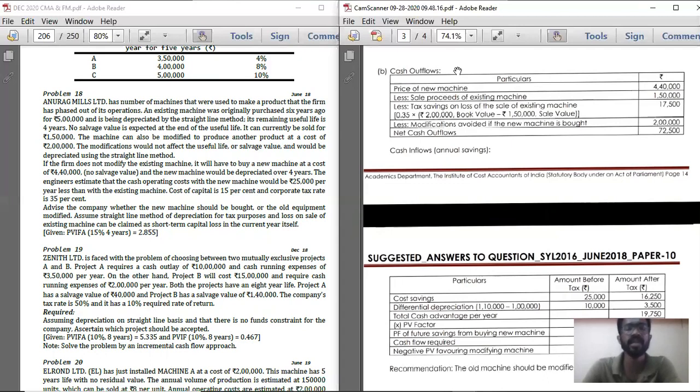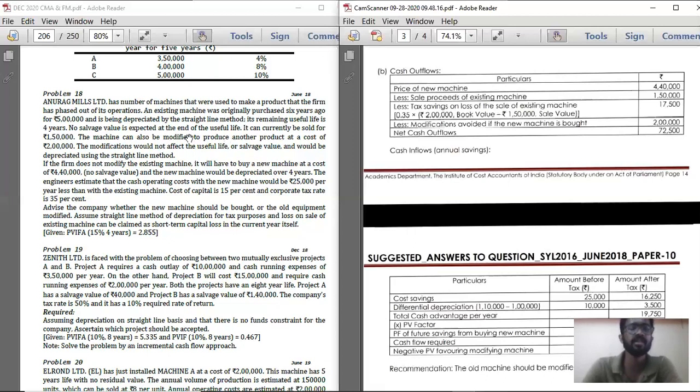So you are calculating what is cash outflow. When cash is coming in, it is the opposite entry, that is cash inflow. So you are deducting it. Again below that, less, because of selling for 1,50,000, you are incurring a 50,000 short-term capital loss. So on the tax percent will be the tax savings. Below that, less tax savings on loss on sale of existing machine.